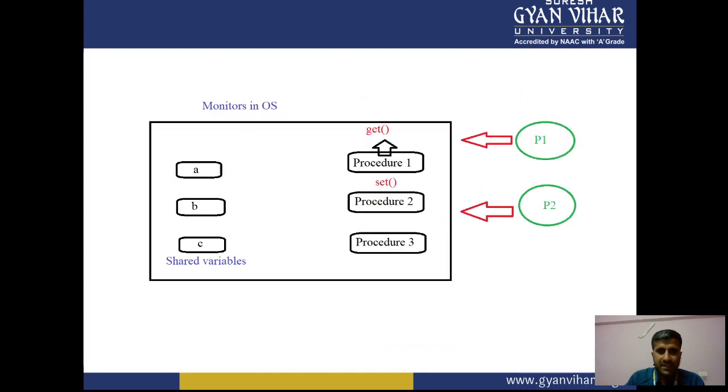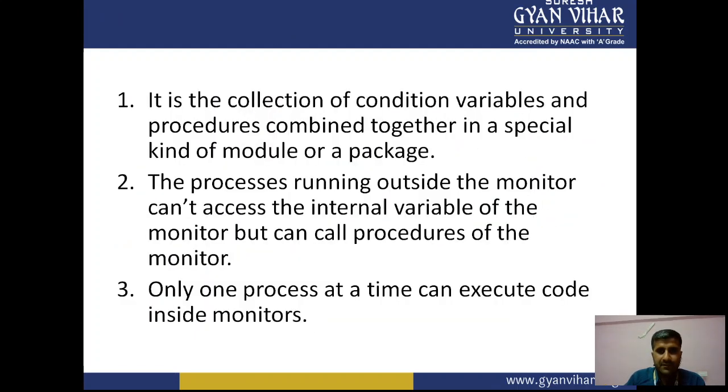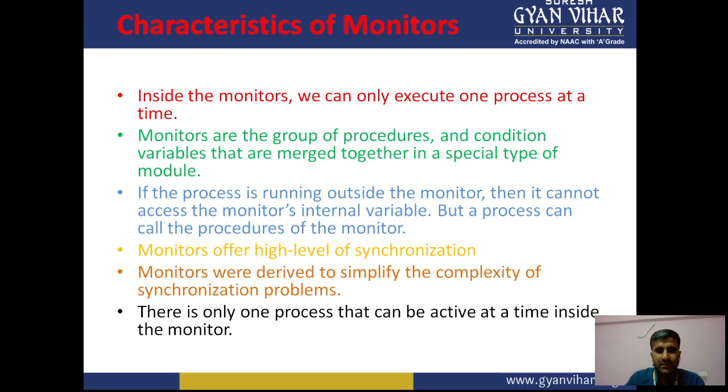So if we discuss the monitor, inside the monitor we can only execute one process at a time. Among the three criteria we discussed, this fulfills mutual exclusion. With the help of mutual exclusion, we can say that only one process can enter at a time. This is the basic agenda.